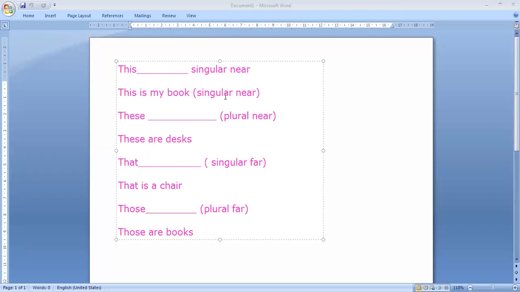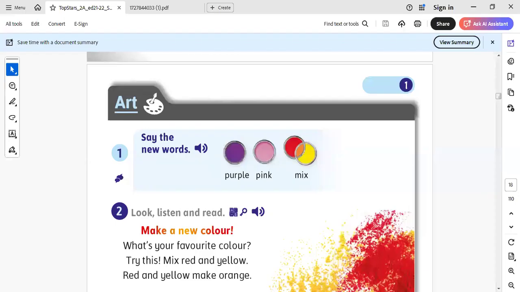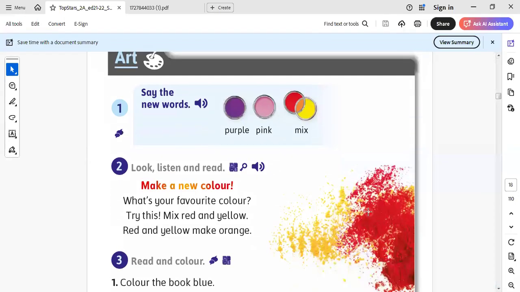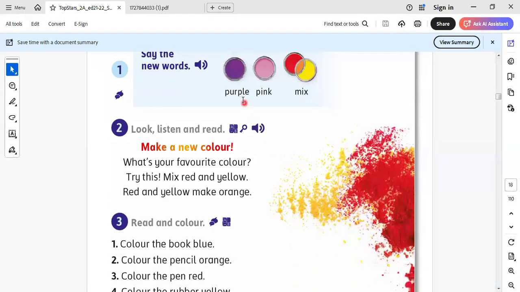Okay, here I explained the rule of this topic. Let's go to another part to continue the rest of our unit. The unit is short, so I can finish it in this video. Here is purple, pink, and mix. When we mix two colors together, we can have another color.